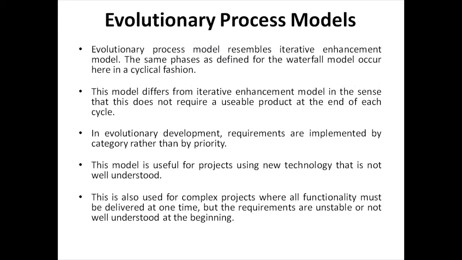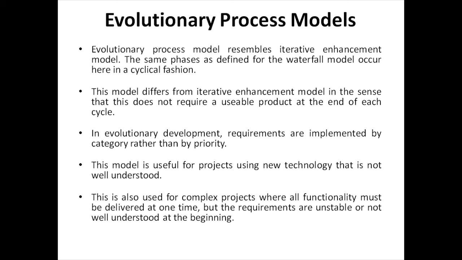Now comes the evolutionary process model. The name itself tells you evolutionary. Though it resembles the iterative model, this model differs in the sense that it does not require a usable product at the end of each cycle. Whereas in the iterative model, at the end of each cycle, one usable product is released. But here we do not have a usable product at the end of each cycle.